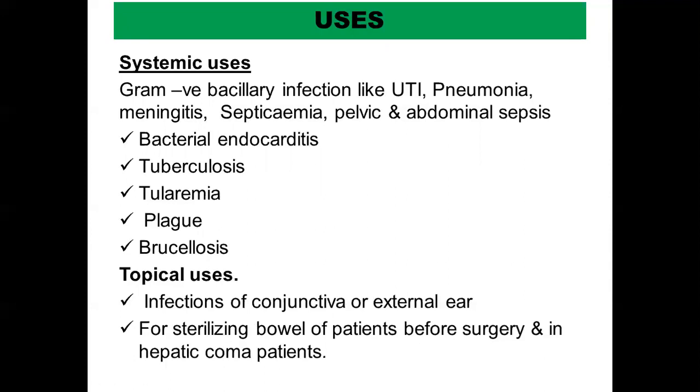So it is given orally only in this case. But what happens is that when you give it orally, it will not be absorbed. I told you all the aminoglycosides have a poor oral absorption, so it will not be absorbed. So it will only act on the GI mucosa and kill all the organisms present there. So it is used for that local sterilizing action in patients before surgery, to clear the gut of all the microorganisms before a patient is taken up for a surgery. And also in hepatic coma patients, it is used to reduce the number of ammonia producing organisms.